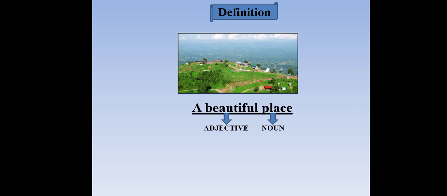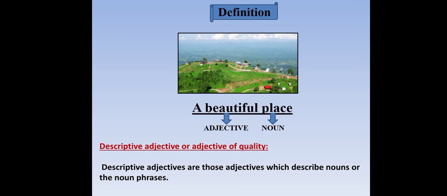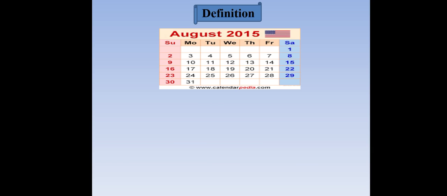The word used before the noun. Descriptive adjective or adjective of quality. Descriptive adjectives are those adjectives which describe nouns or noun phrases. That means the word which always indicates a noun or noun phrase, that's called adjective of quality.